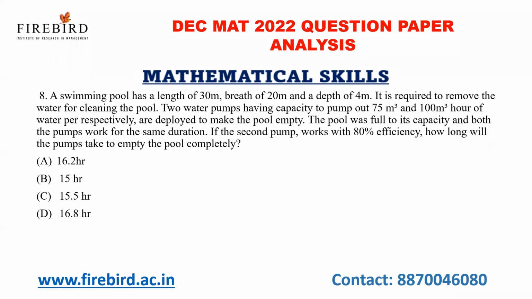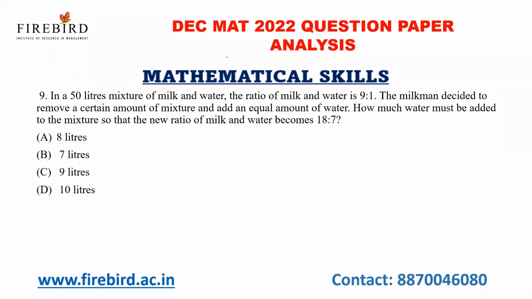Okay, next one. In a 50 liters mixture of milk and water, the ratio of milk and water is 9:1. So it is 50 liters of milk and water, the ratio is 9:1, so 45 liters of milk and 5 liters of water. The milkman decided to remove a certain amount of mixture and add an equal amount of water. At the end, the ratio has become what?